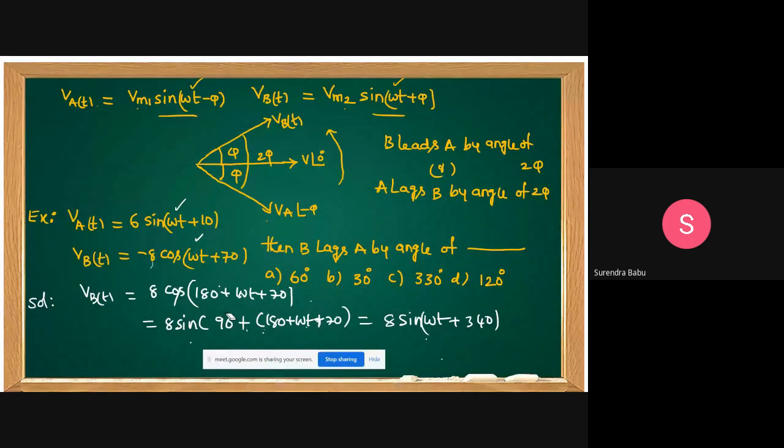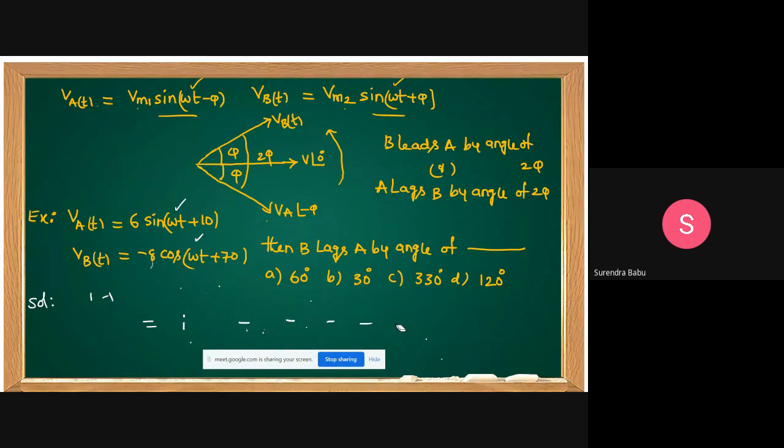B lags A. It's better to take one more function instead of this.